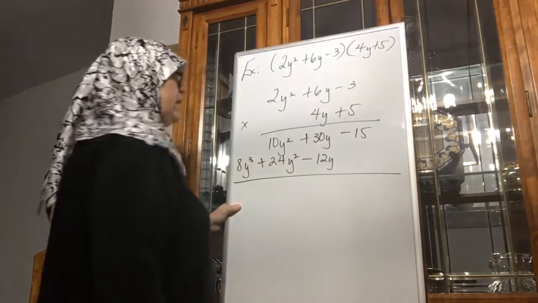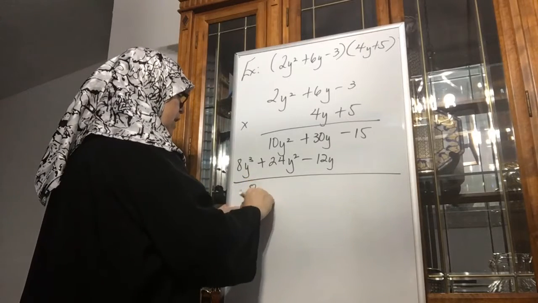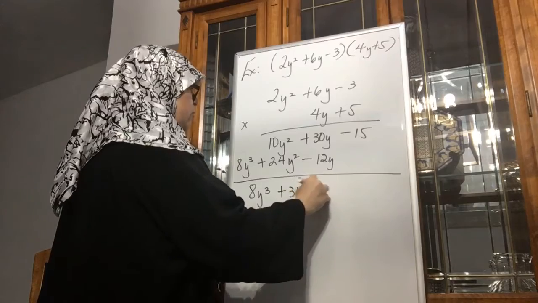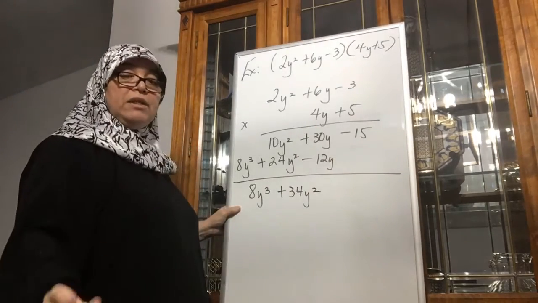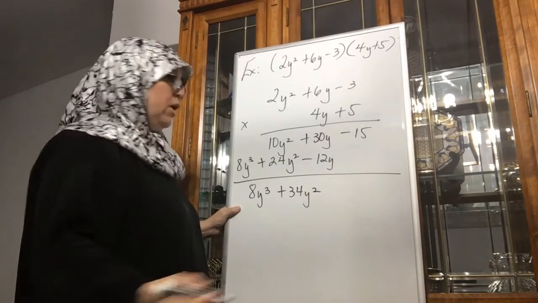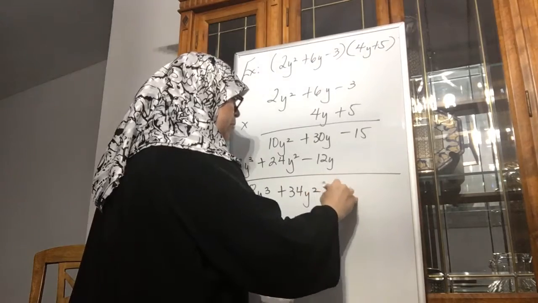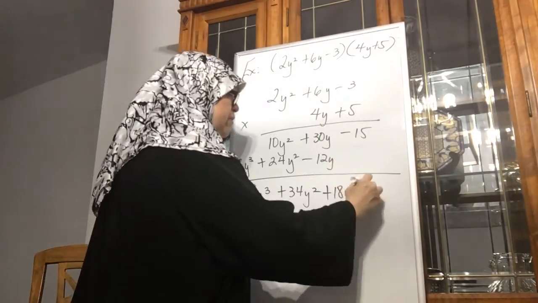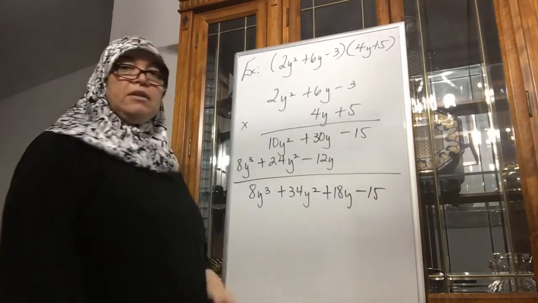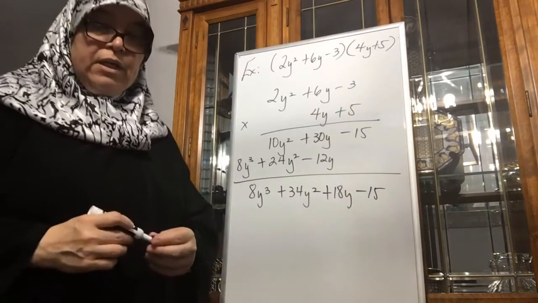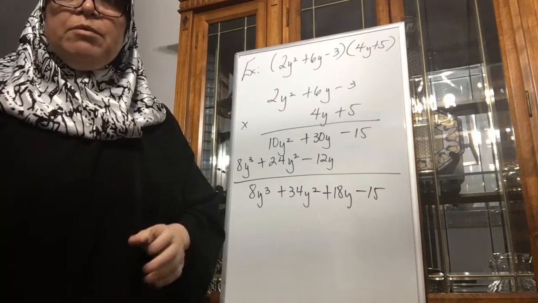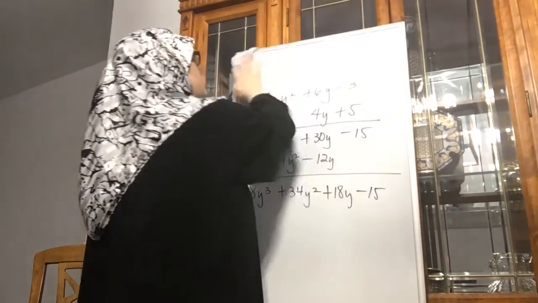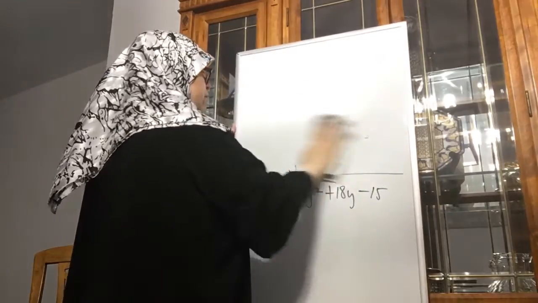Now go ahead and add up. I have 8y to the third plus 34y squared, and then 30 minus 12 is 18y, and it's a positive 18y. Don't forget to put the plus sign, and then minus 15 just drops down. So it's that quick, guys. Now for real world problems, yes, we do apply these methods. So let's do a quick example of a real world problem.